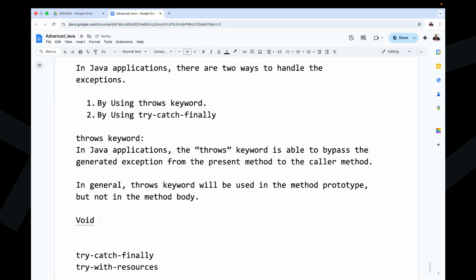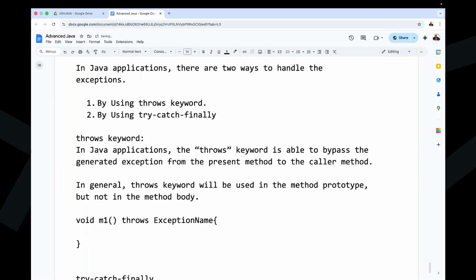Observe carefully. Say, for example, if we take this method M1, here we are going to write throws and some exception name. If you provide this, the throws keyword is able to bypass the exception which is available inside this M1 method to the caller of this M1 method. Some other method is calling this M1 method, and that exception is bypassed. So this is exactly the meaning of the throws keyword.